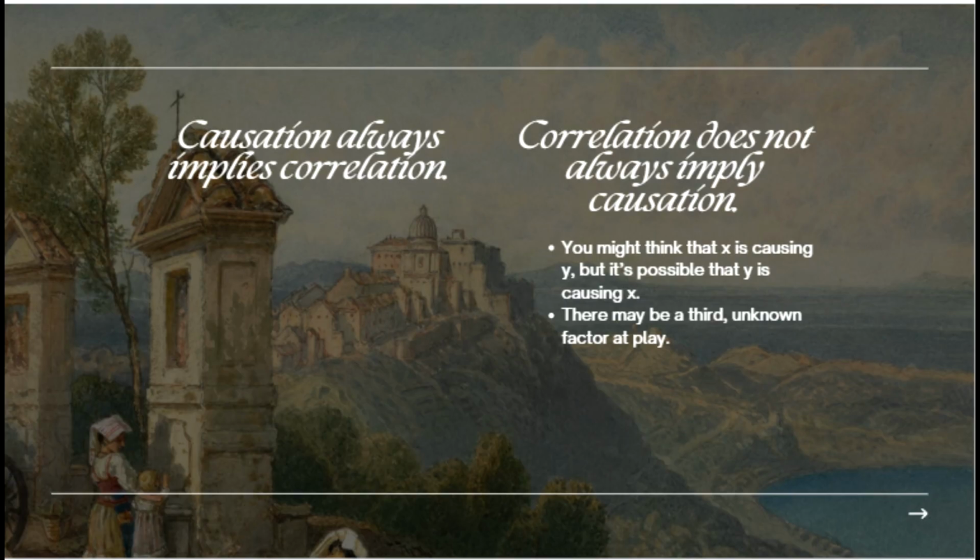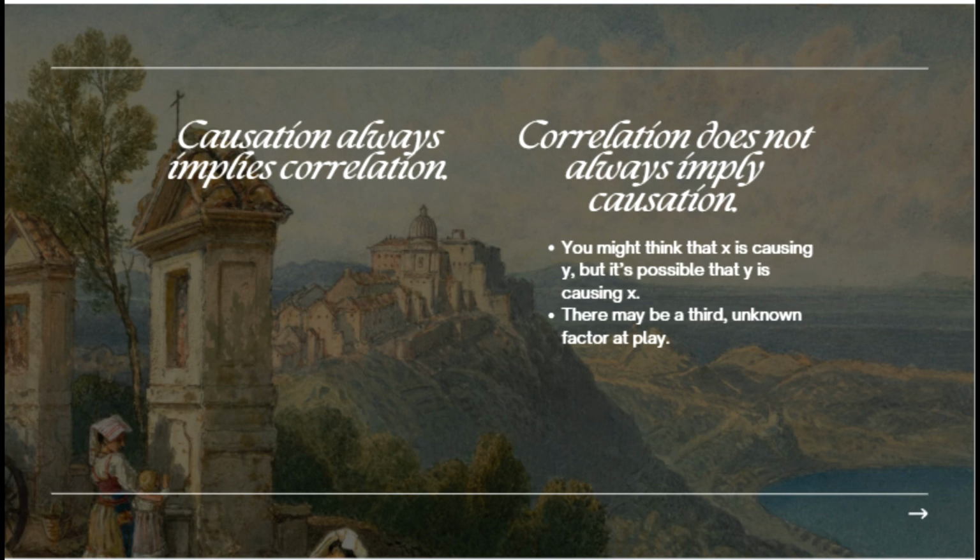Causation always implies correlation. So if I can say plants grow taller when they hear music, that's causation, and that means that they're correlated, that they are affecting each other, okay? Correlation does not always imply causation. So it works one way but not the other.